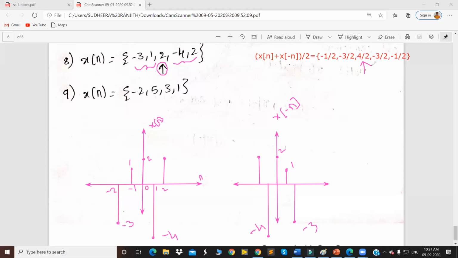And this is the resultant. Now we would like to find the odd component.